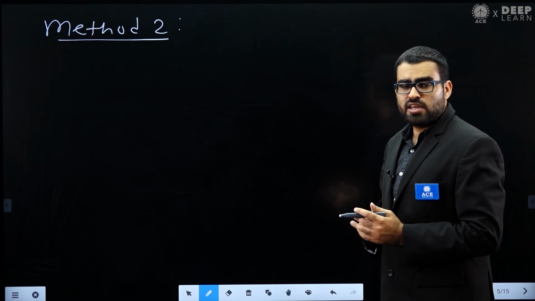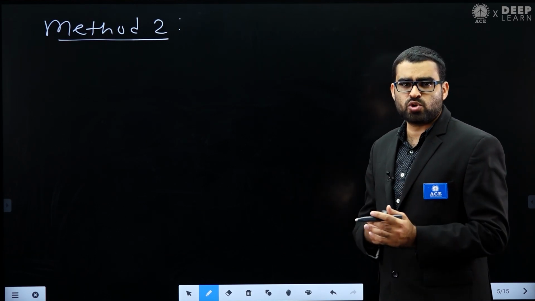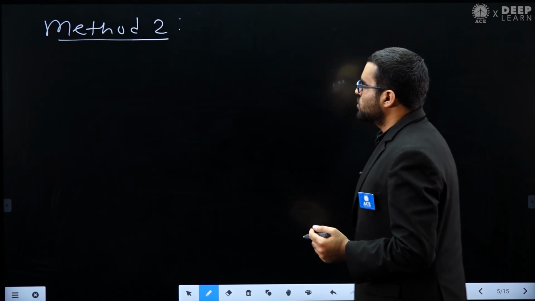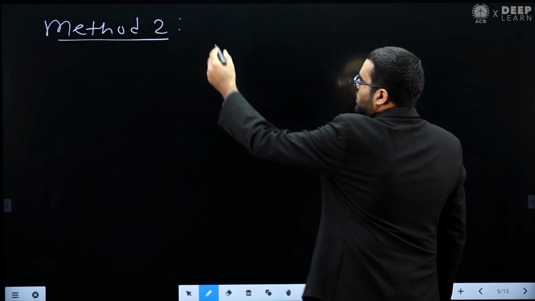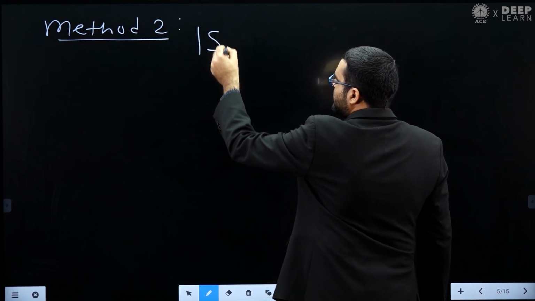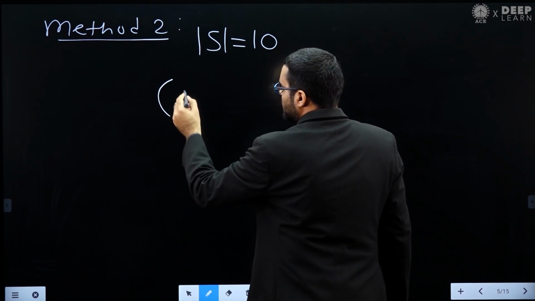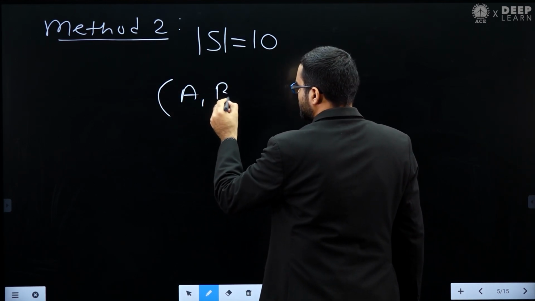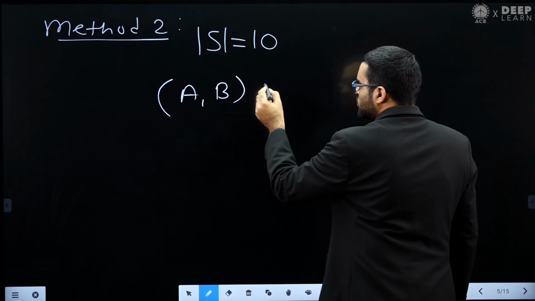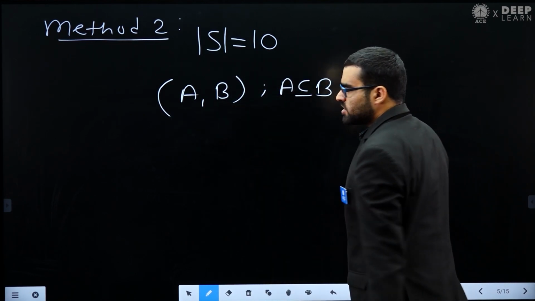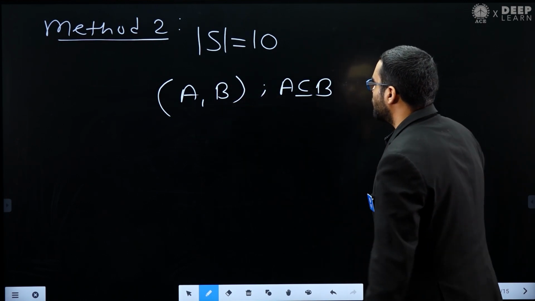Okay, using this method we can solve many similar types of questions within a few seconds. You will see. So what is method 2? You have a set S and the cardinality of set S is 10, and you want to create a set (A, B) such that A should be a subset of B.